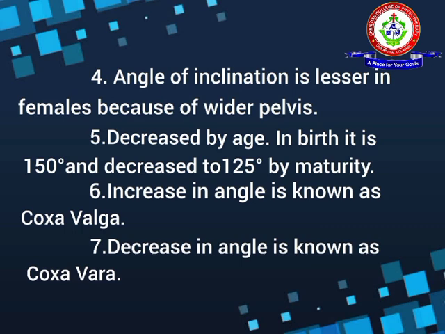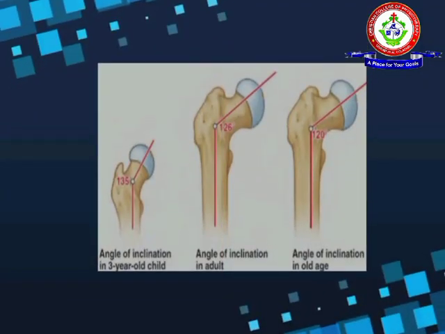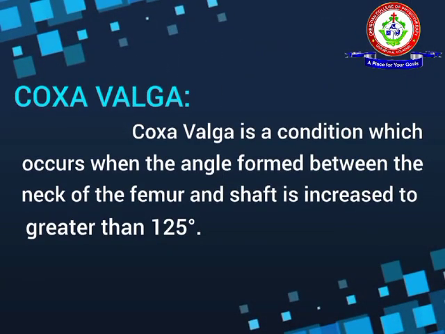Increase in angle is known as coxa valga. Decrease in angle is known as coxa vara. This picture shows the angle of inclination is decreased by age. Now we can focus on two conditions. One is coxa valga and another one is coxa vara.